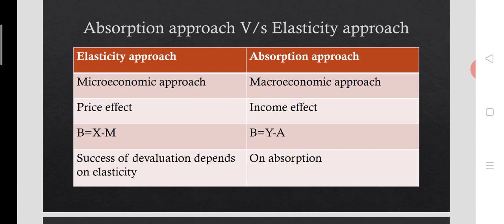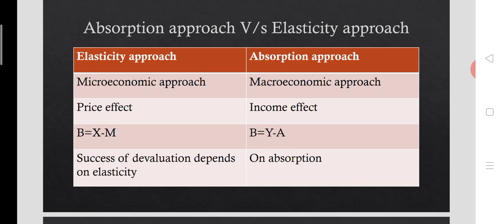As per the elasticity approach, trade balance B is equal to X minus M, where X stands for export and M stands for import. At the same time, in the macroeconomic terms, as devised in the absorption approach, B is written as B equal to Y minus A. Y is the national income and A is the absorption. Absorption stands for total expenditure. I will let you know the details of that in the coming slides.